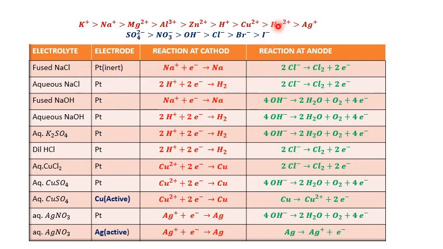If you know the order, you can understand the entire table very easily. Only a small modification here: active metal. In the case of an active electrode, that electrode is directly involved at the anode. That is the only difference. The remaining is the same. Okay students, thank you for watching my video.